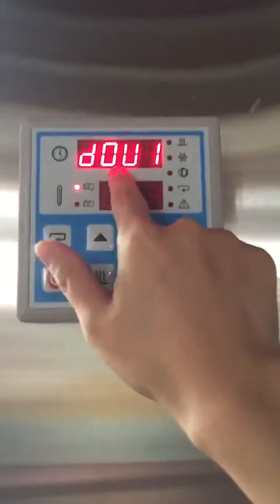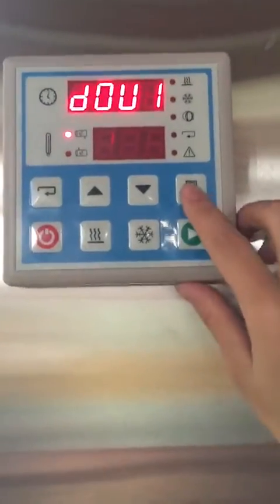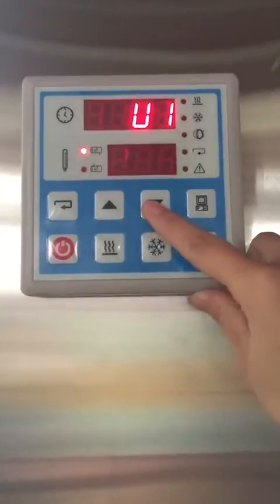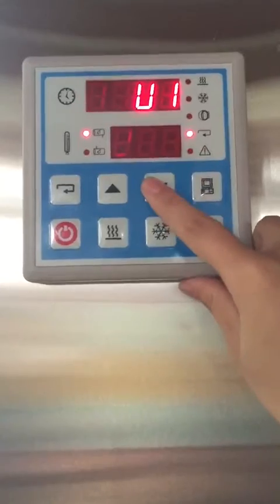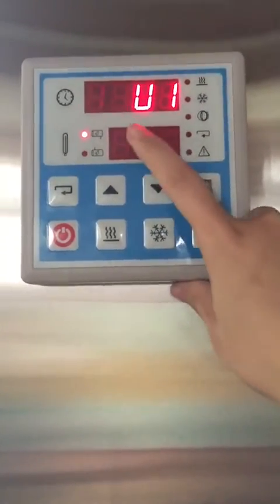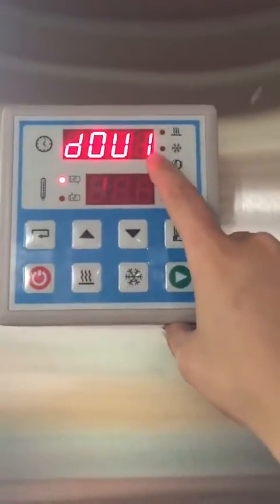This is D0, which means time first. And if you want to choose D1, which means temperature first, we choose D1. D1, D0. D0, and this way is U1.